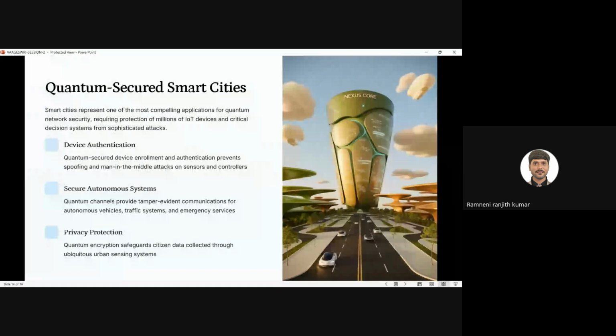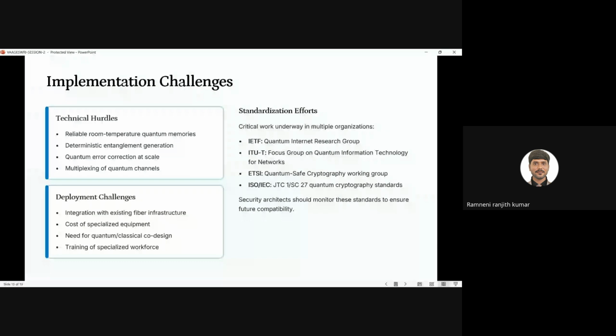Next one is the challenges in implementation. There are a lot of challenges. Among them, one is technical hurdles. Technical hurdles means we have to maintain a particular temperature for quantum systems, a reliable temperature for quantum memories. We should always maintain the temperature. The system should be at space temperature or below 0 degrees Celsius. We have to maintain the system at a very cool temperature.